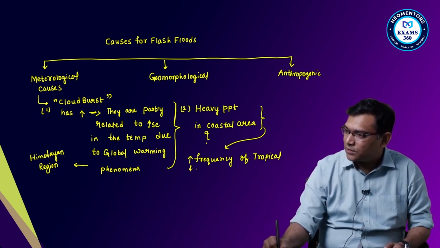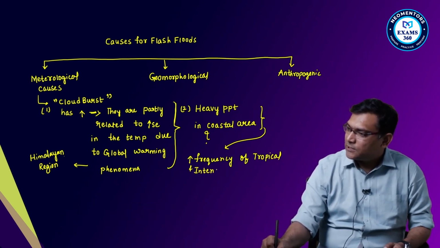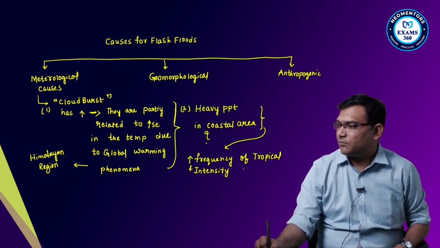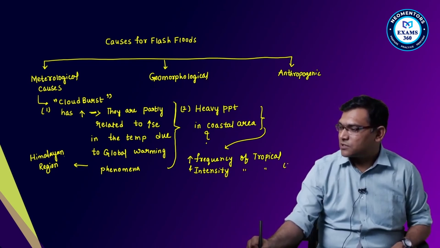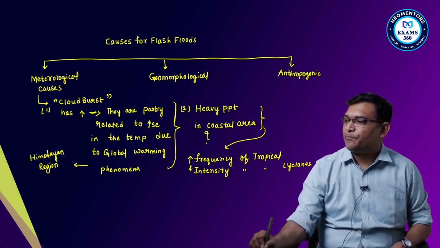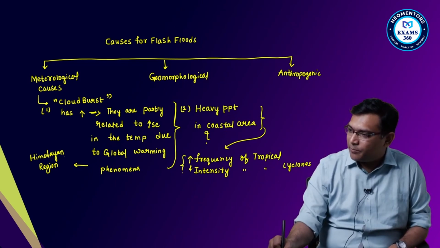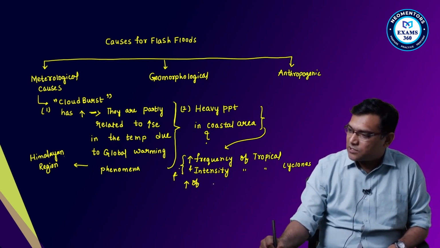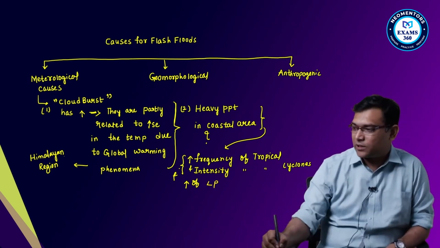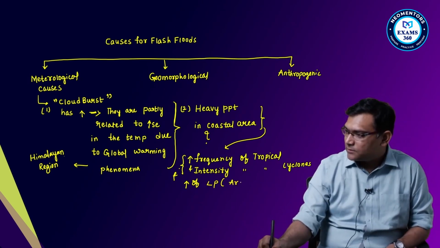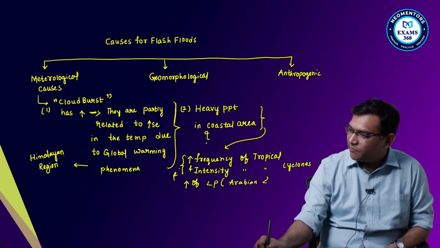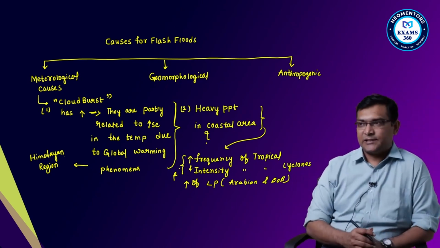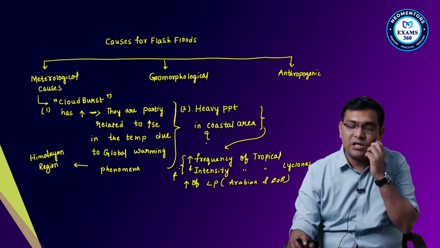Also, there is an increase of depressions or low pressure systems in India, both in the Arabian Sea and Bay of Bengal region. Clear? So this is your meteorological causes.